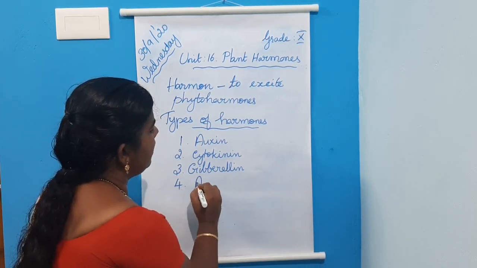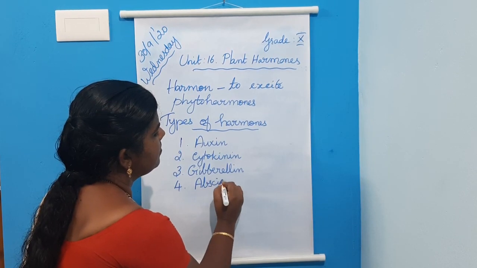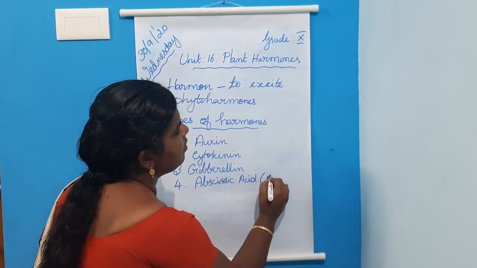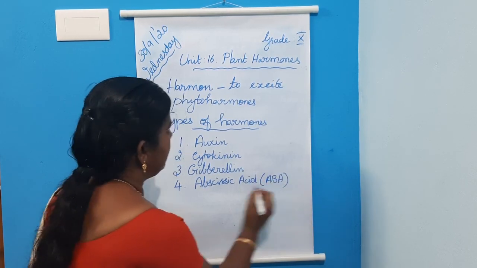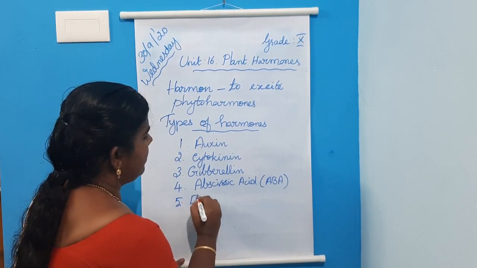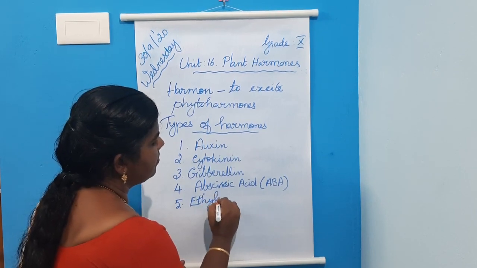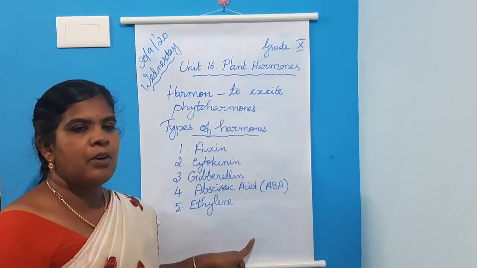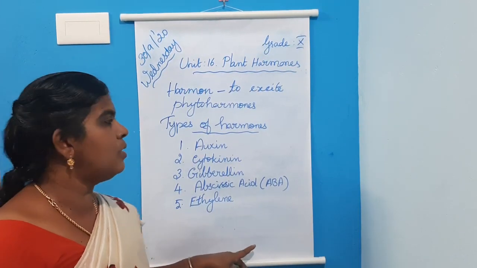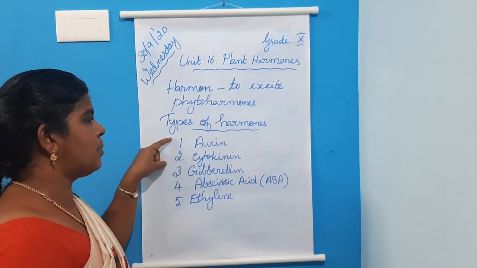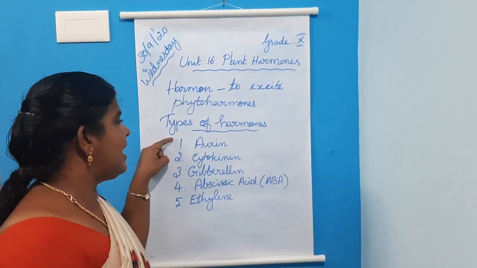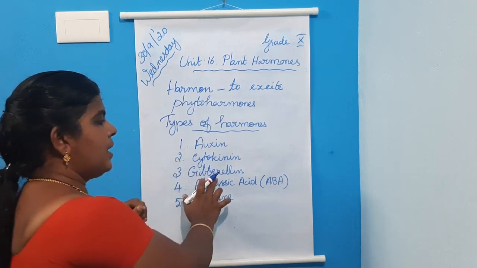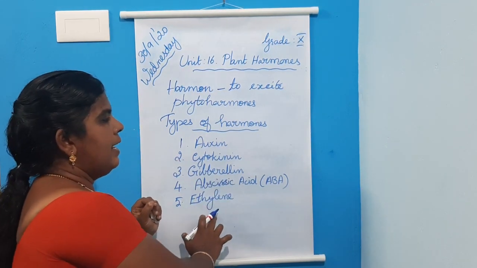Fourth one is abscisic acid, in short ABA, and the fifth is ethylene.